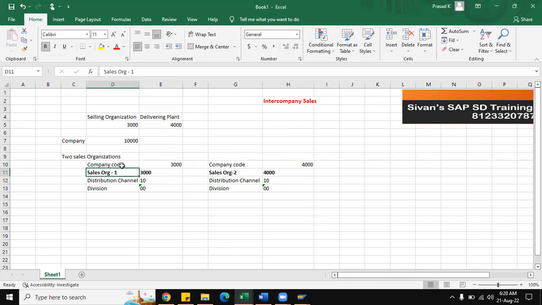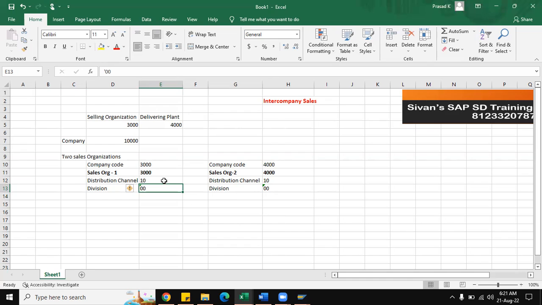That means the transaction is happening between two company codes, or even two sales organizations. Here company code 1, that is 3,000, raises a purchase order to company code 2, that is company code 4000 in the system, so that they will arrange to deliver the material to this particular end customer of company code 3000.